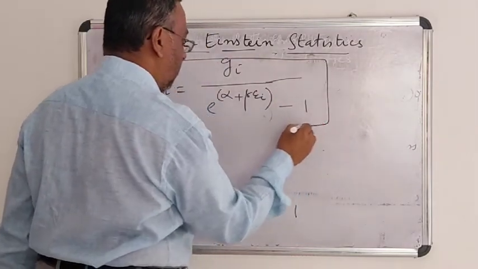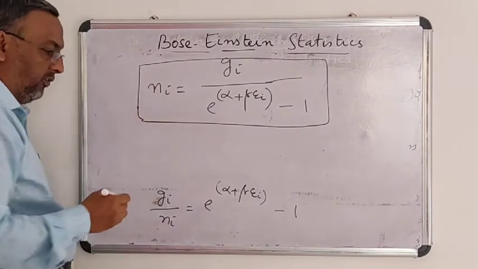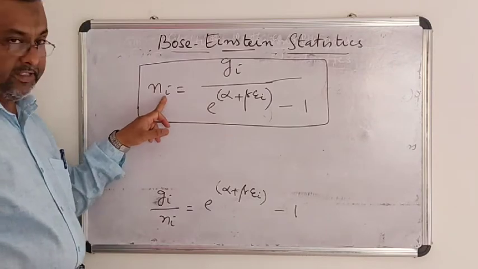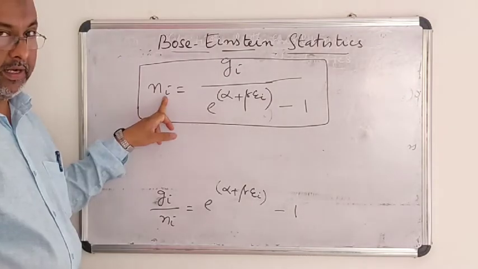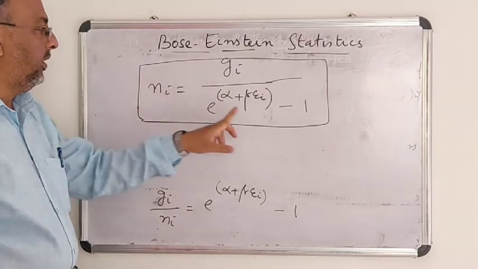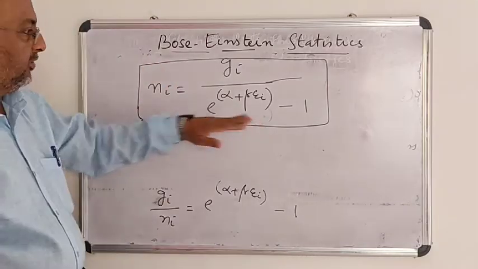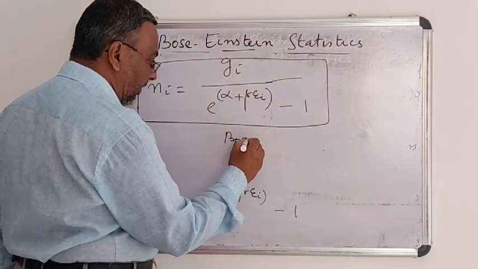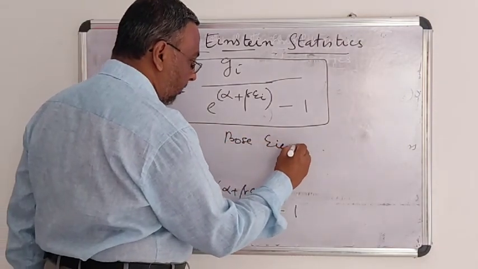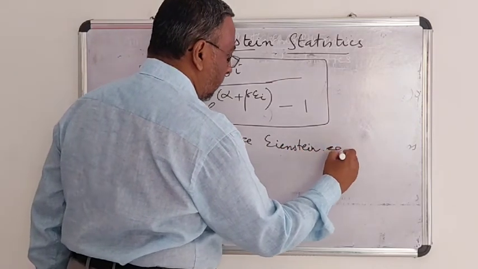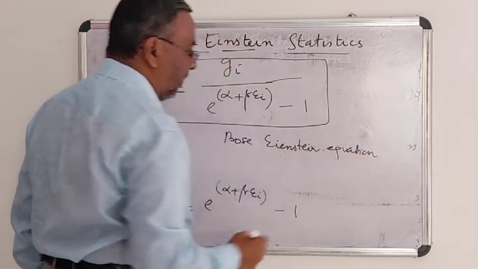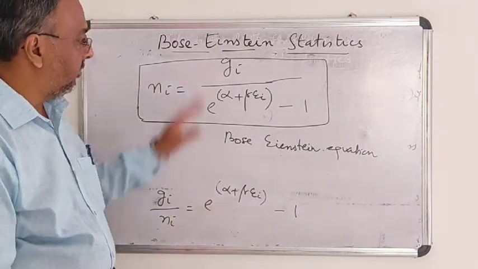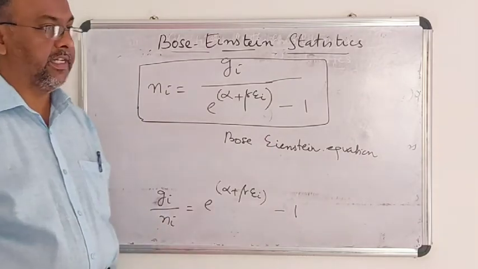This gives the distribution of particles at the ith energy level. The number of particles at the ith energy level can be easily calculated by using this expression, and this expression is called the Bose-Einstein equation. So this is how you have to derive the Bose-Einstein equation.